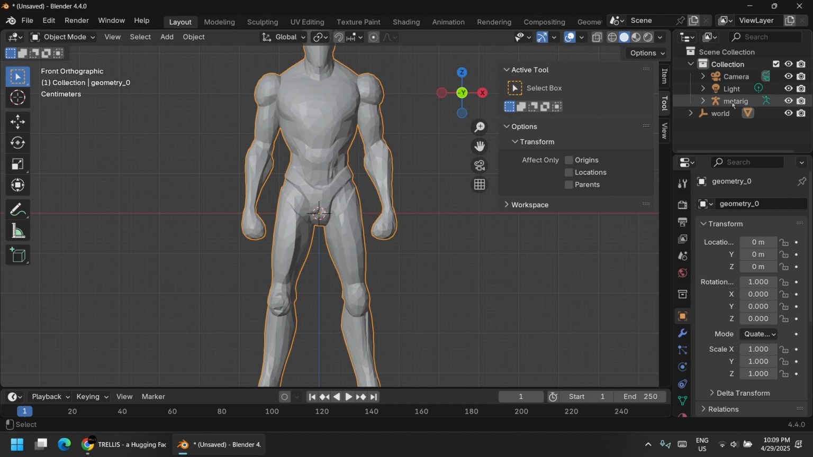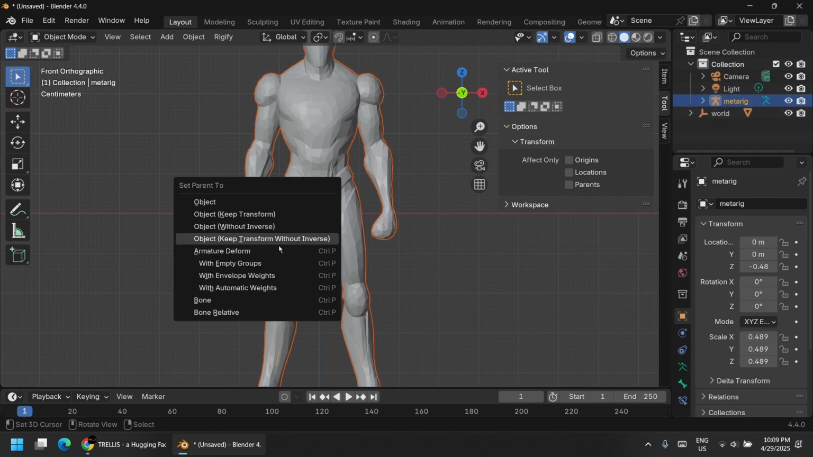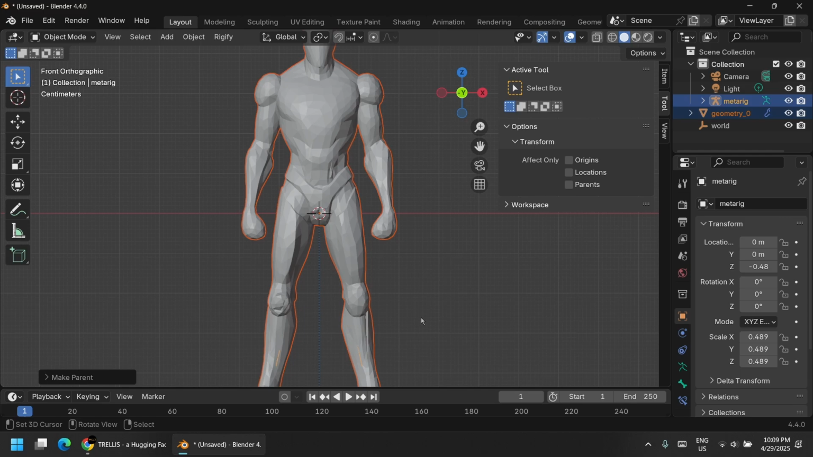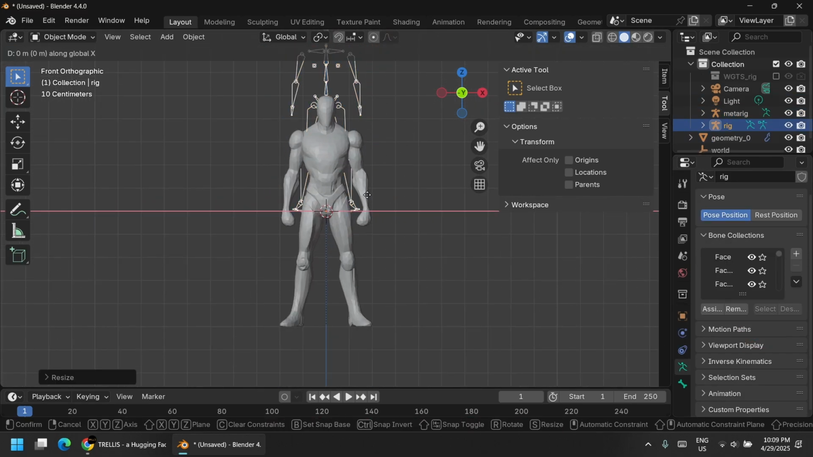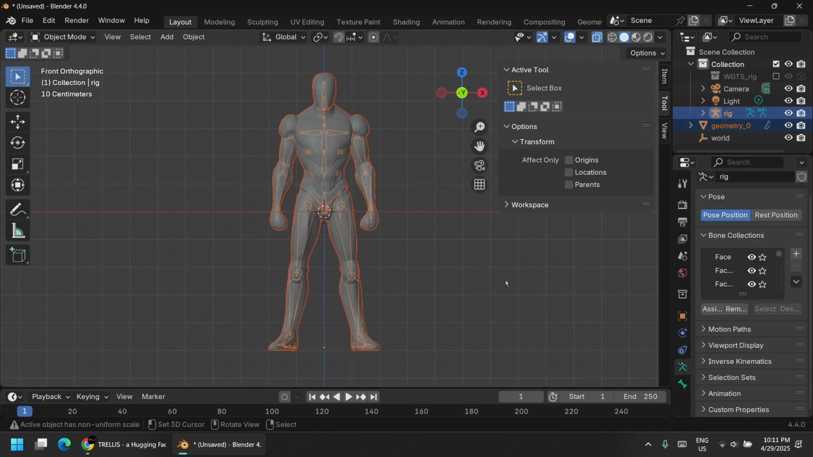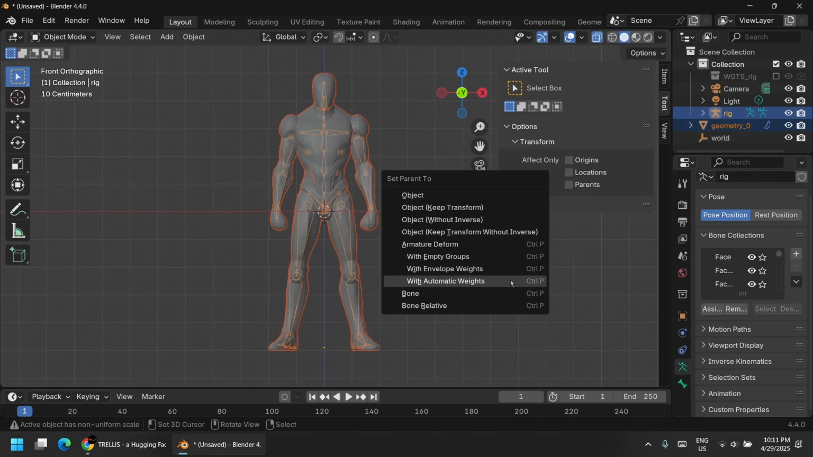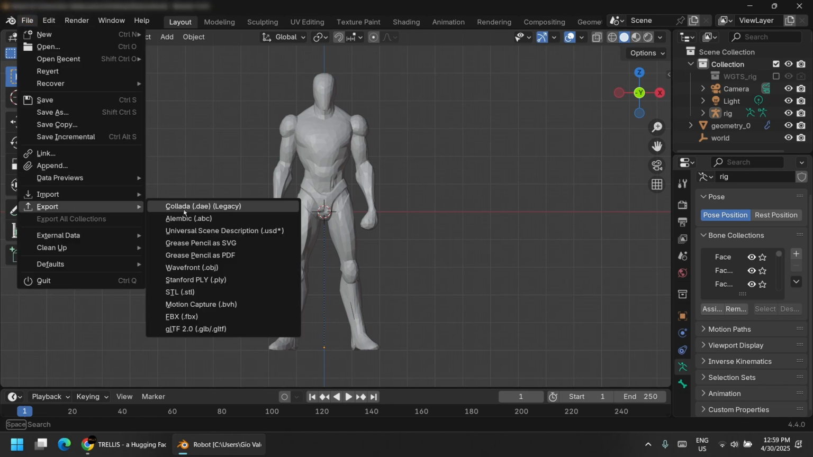After aligning the parts, select your model, then select the meta rig last, press Ctrl-P, and choose Automatic Weights. Go to the Data tab and scroll down and find Generate Rig. Align the new rig. Select the model and the new rig, press Ctrl-P, and click Automatic Weights. Now export it as an FBX.